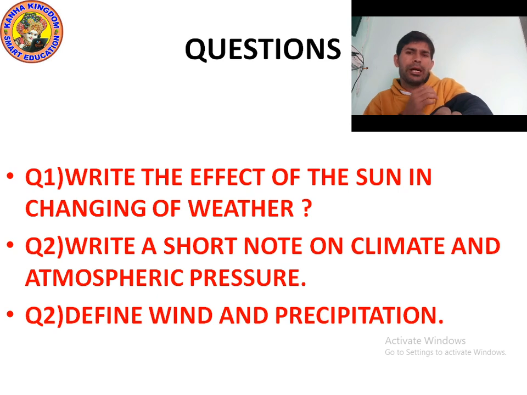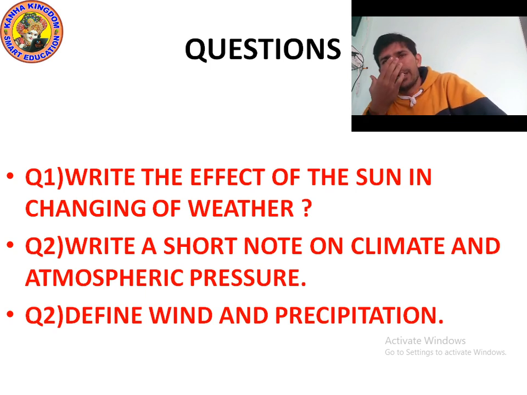And if we talk about atmospheric pressure, you know that a barometer is a device which is used to measure atmospheric pressure, and to measure humidity we use a hygrometer. And what is atmospheric pressure?